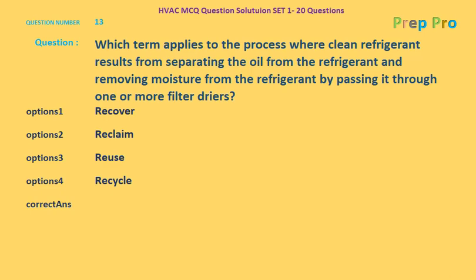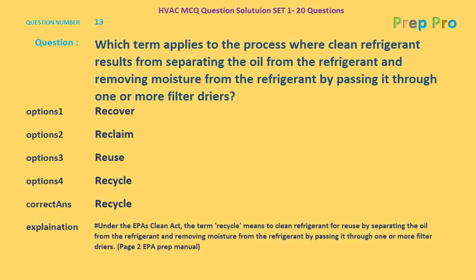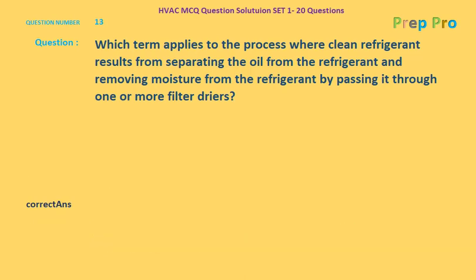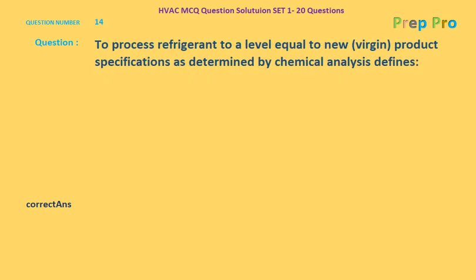So the process given in the question is recycle, and the explanation is, under the EPA's Clean Air Act, the term recycle means to clean refrigerant for reuse by separating the oil from the refrigerant and removing moisture from the refrigerant by passing it through one or more filter dryers. Page number 2, EPA Prep Manual. Let's go forward to the next question, that is question number 14.